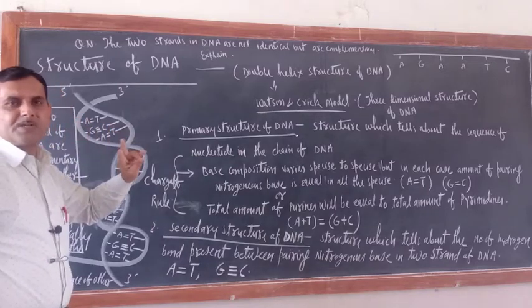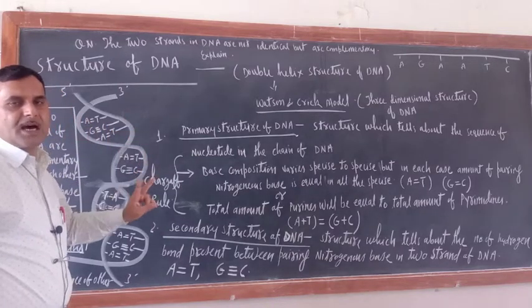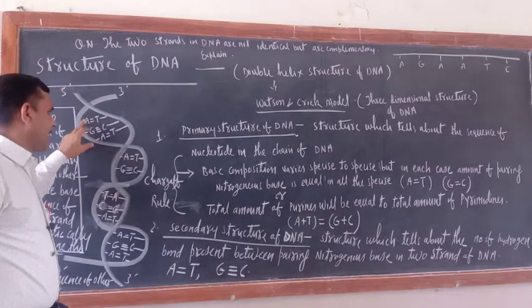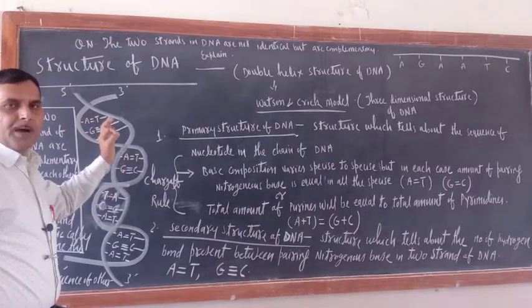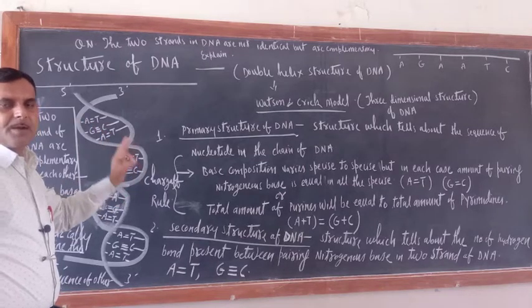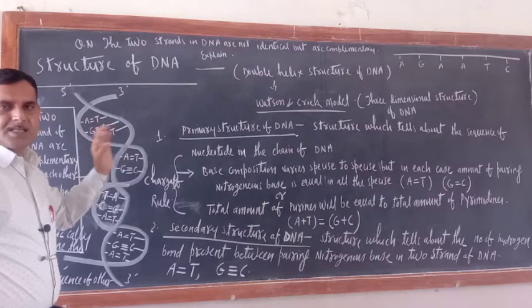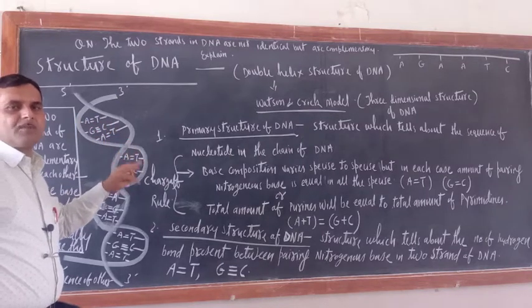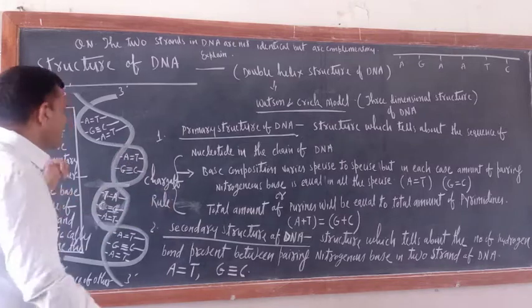Purines are basically only two, adenine and guanine. Pyrimidines, three are there: uracil, thymine, cytosine. Uracil is not found in DNA. Remember, in place of uracil, thymine is there.